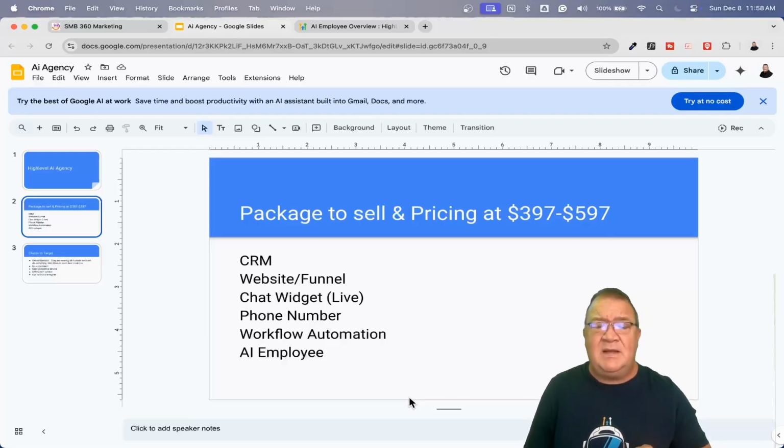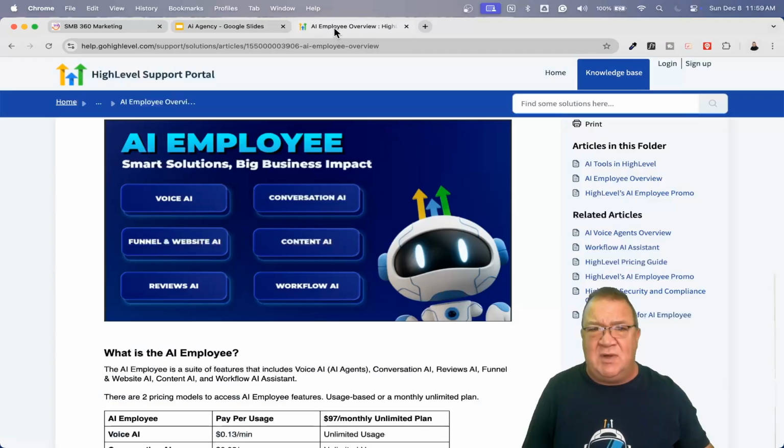Now, the next biggest thing is the AI employee. This is the big launch here. This AI employee is a new feature that HighLevel unveiled in October 2024, at their summit for that year. Rather than having all of these different AI features and functions, they said, hey, we're getting crazy with this AI. We need to pull all of these AIs into one system and rebrand it, if that makes sense.